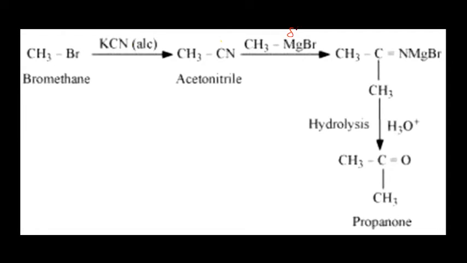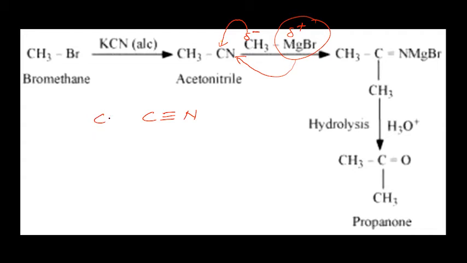This part will be positive, this part will be negative. The positive part will get connected to the electronegative nitrogen of the triple bond, and the negative part will get connected to the electropositive part of the Grignard reagent, because this will be a polar bond.